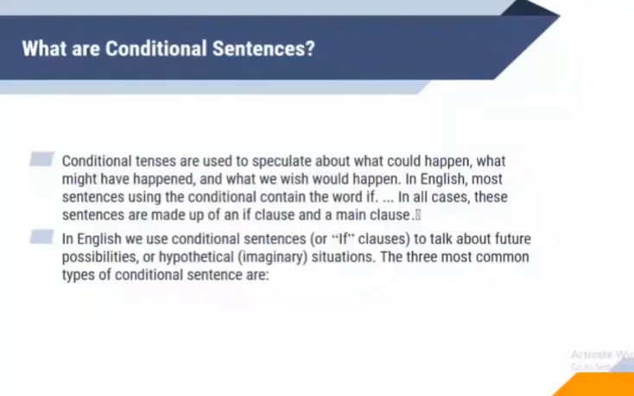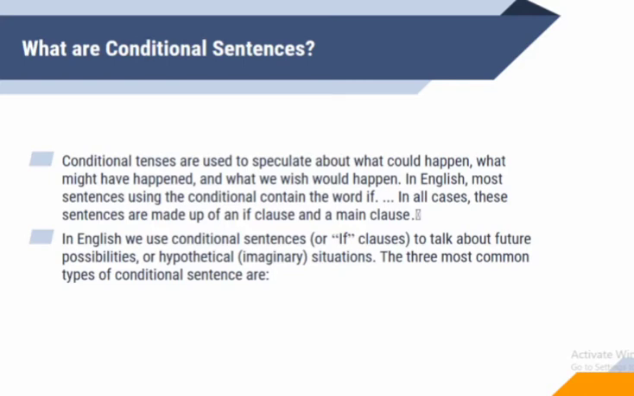First, what are conditional sentences? Conditional sentences are used to speculate about what could happen, what might have happened, and what we wish would happen. In English, most sentences using the conditional contain the word if. In all cases, these sentences are made up of an if clause and a main clause. So here it is obviously quite clear that conditional sentences are based on imaginations, possibilities, and our wishes.